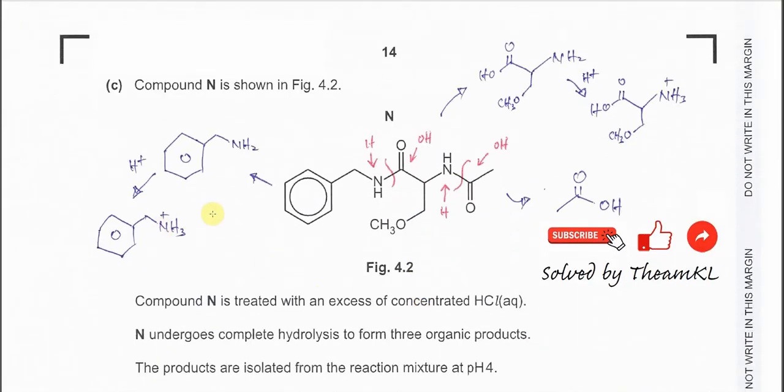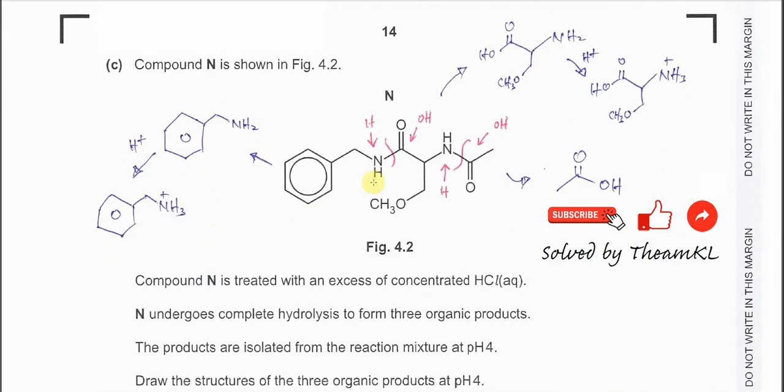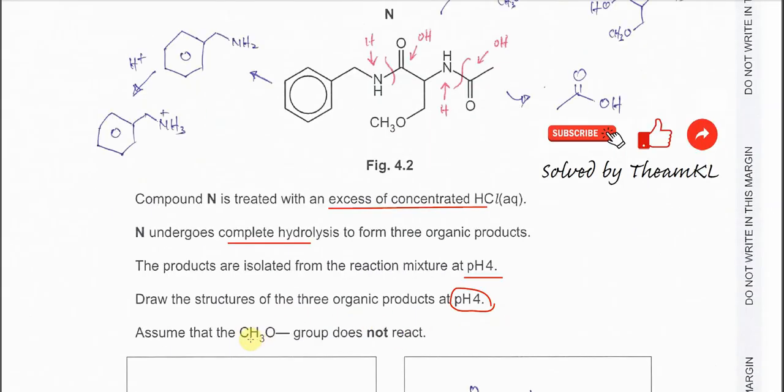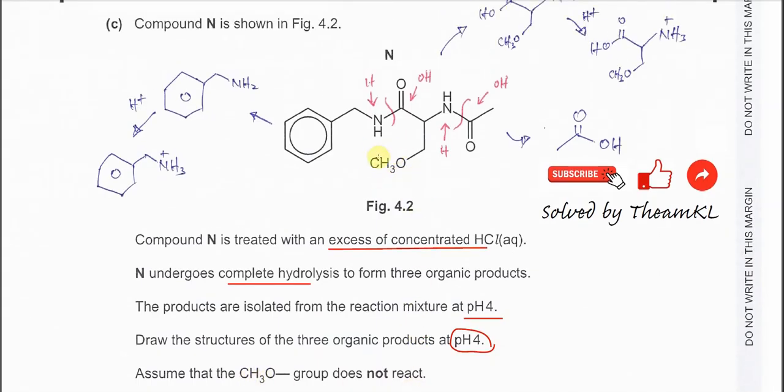Part C. Compound N is shown in figure 4.2, and this compound is treated with excess concentrated HCl and undergoes complete hydrolysis to form 3 organic products. The products are isolated from the mixture at pH 4. Draw the structure of the 3 organic products at pH 4, meaning acidic. Assume the CH3O does not react, so this one doesn't react.